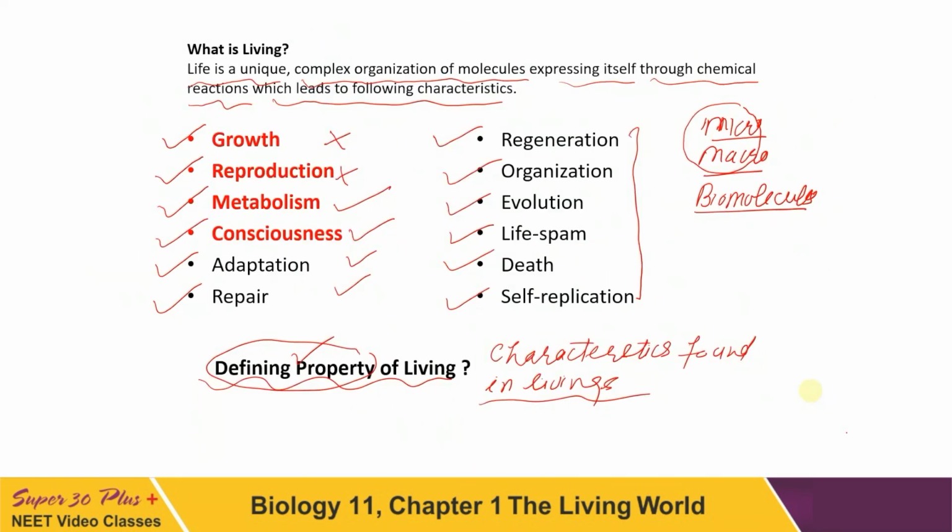Similarly, if you go for the other characters, under classes you have also seen adaptation, repair, regeneration, organization, evolution. An organism has a definite lifespan, after which it has to die, and they go for self-replication. So this is about this chapter, part 1, chapter 1, the living world.